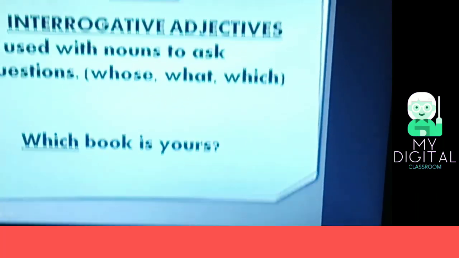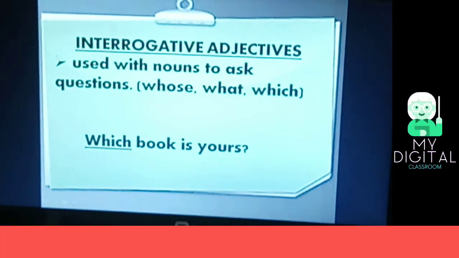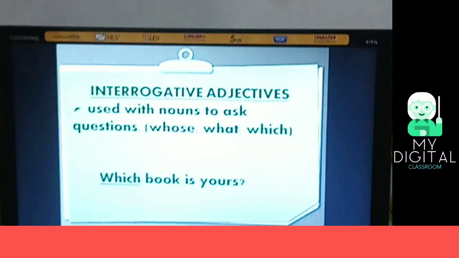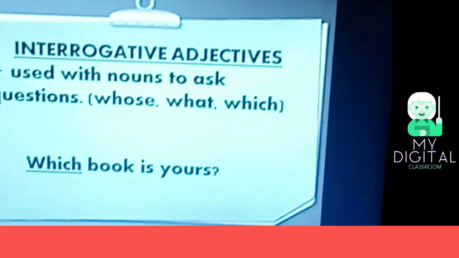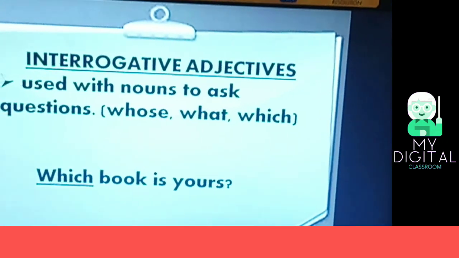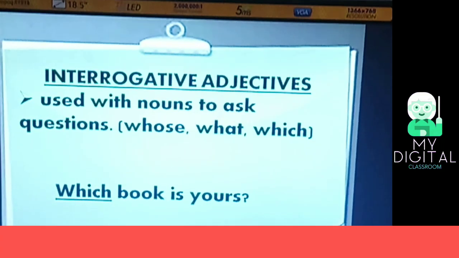Next, interrogative adjectives. Interrogative sentence, you know already, interrogative means to ask a question. Interrogative adjectives are used with nouns to ask questions: whose, what, or which. Here is an example: which book is yours?